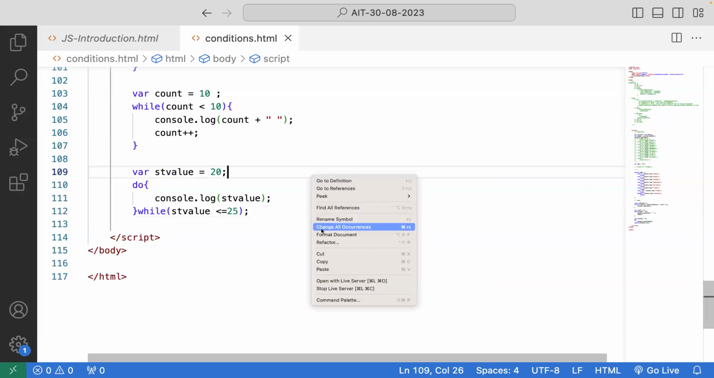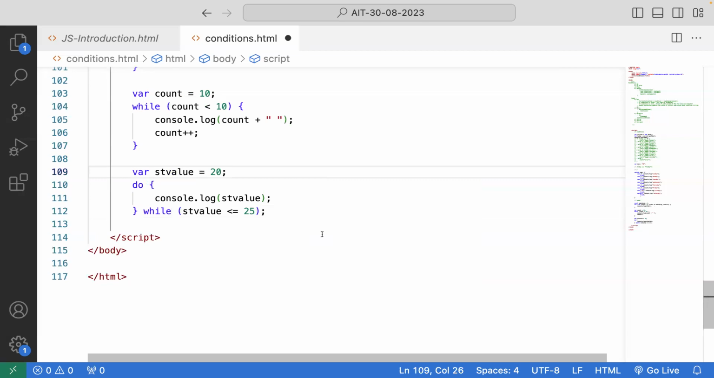Can anybody tell me? 20, 21, 22, 23, 24. Until which number will I get? 25. Totally how many numbers am I getting here? 6: 20, 21, 22, 23, 24, 25. Why? Because I started here. First it prints 20. Then it comes here and checks 20 is less than or equal to 25. True. Again it comes and prints 21, and by that time the increment is happening here.